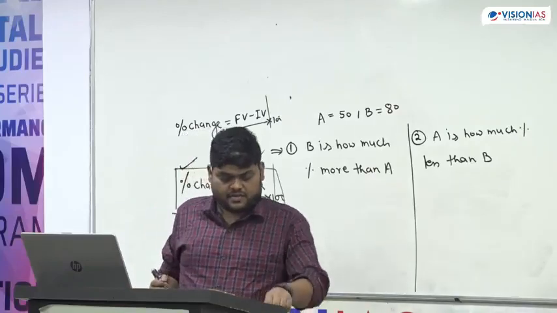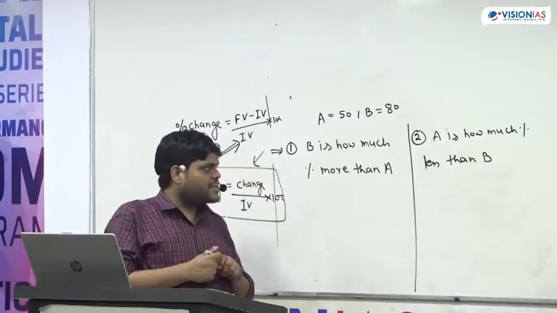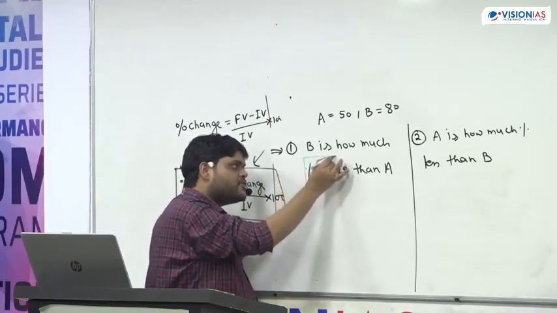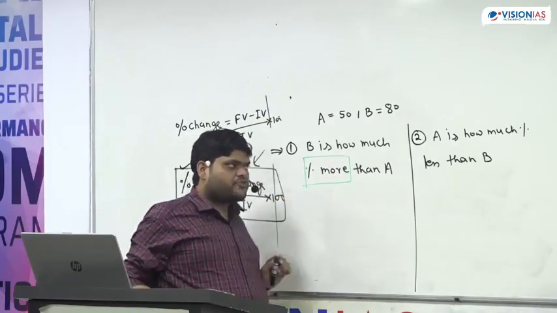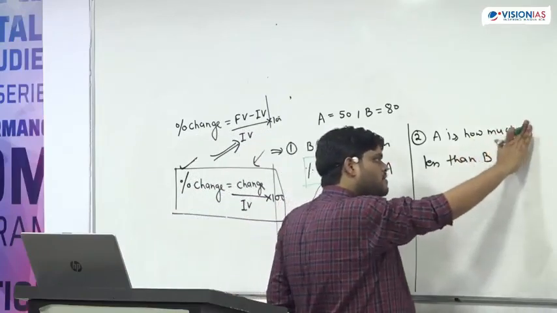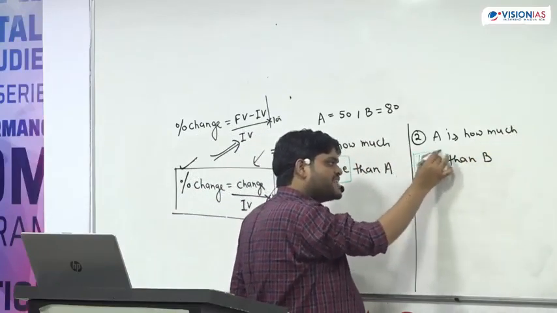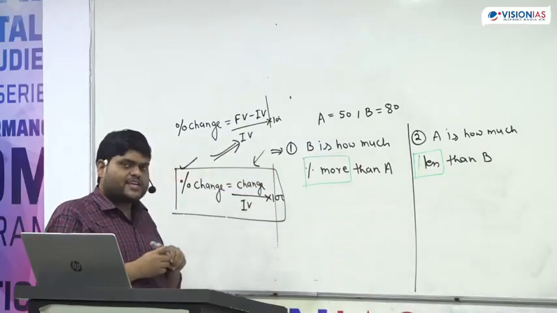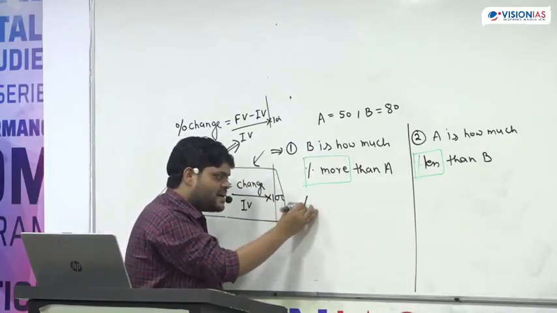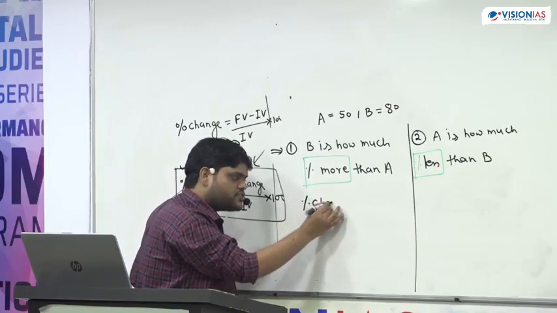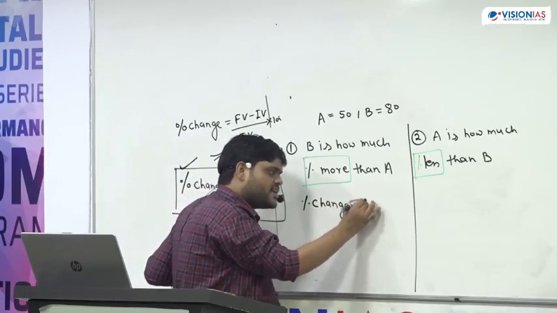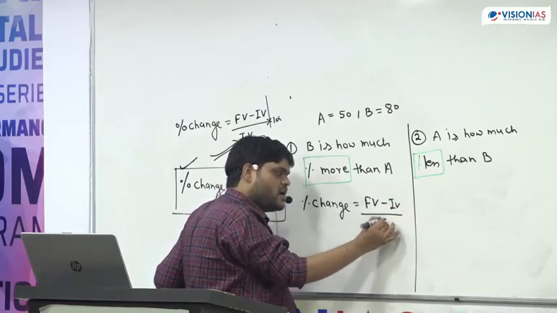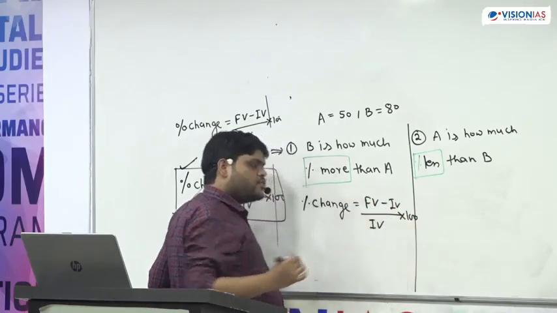Please be here. I will give you time to note it down. The first thing which comes in your mind is percent of more. Okay, I will make it here. Percent of less. So one thing is very clear. They are asking percent of change, which is equal to final value minus initial value upon initial value into 100.